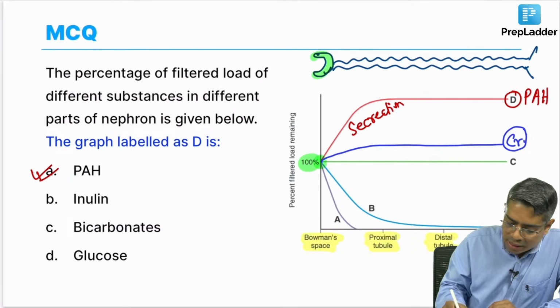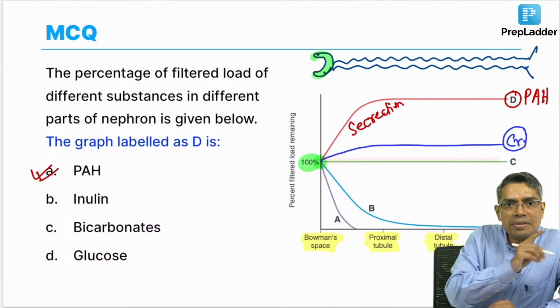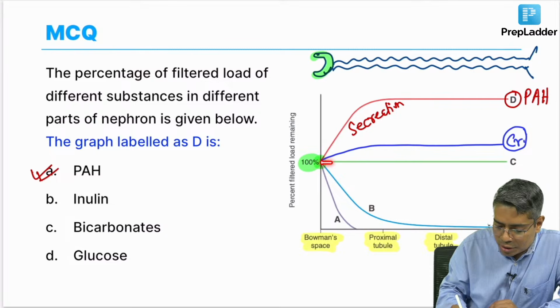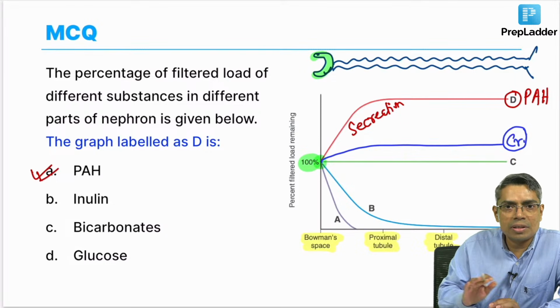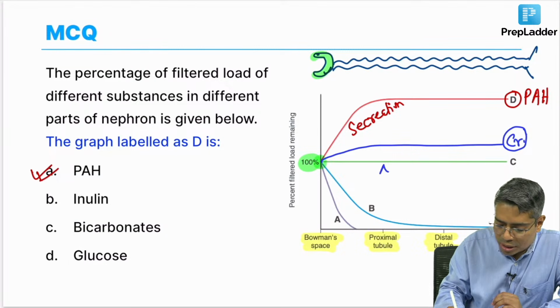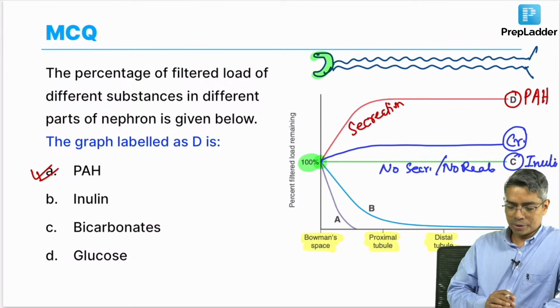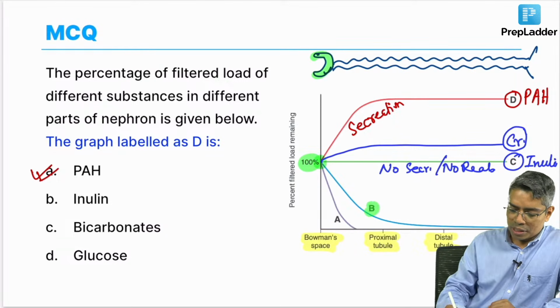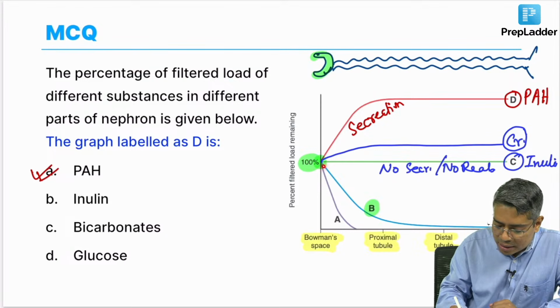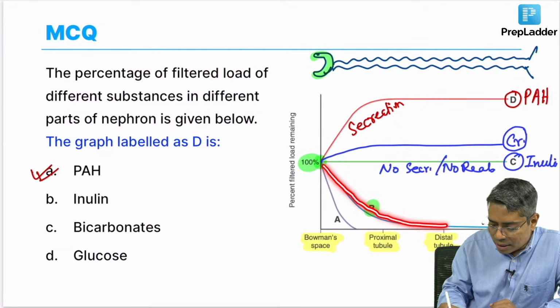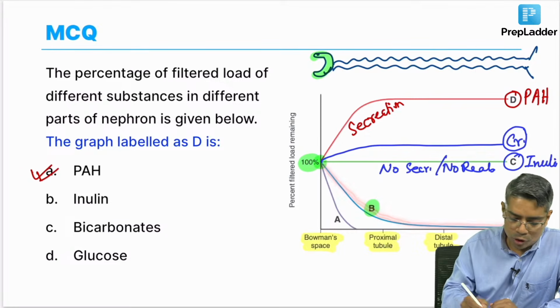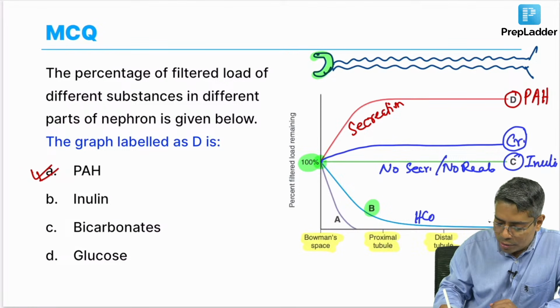Now, if you look at the green color curve, this green curve is a straight line. That means, if you follow the concentration of this substance throughout the nephron, the concentration is not changing. That means no secretion and no reabsorption, and this is typical of inulin, all of you know. Yes, very good. In option B you can understand that there is reabsorption, but ultimately a certain amount is excreted in the urine. So, option B can be bicarbonate, sodium, or potassium.